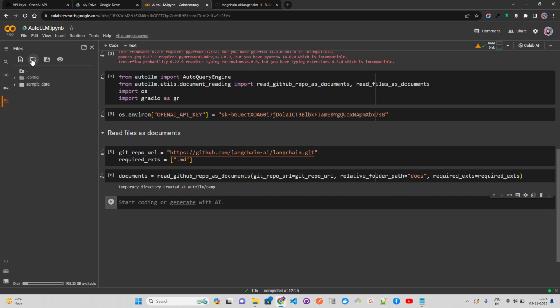Now you can see that we have a local folder. When I do a refresh here, you might see it. Okay, you can see Auto LLM has been created here, and a lot of things, Auto LLM temporary. Now let's configure the query engine.